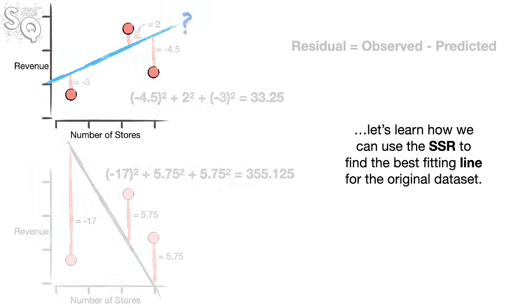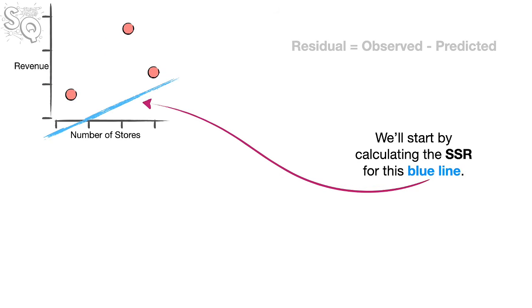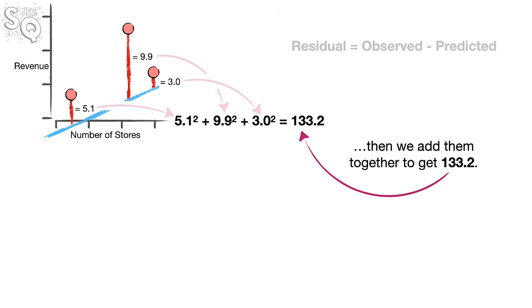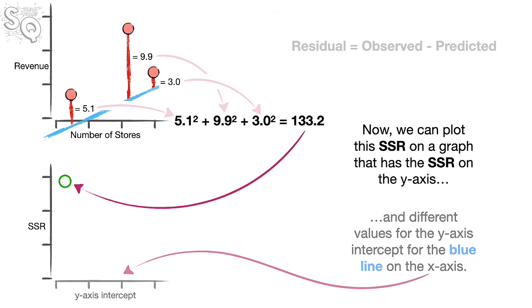Now that we have a way to compare the predictions from two different lines, let's learn how we can use the sum of the squared residuals to find the best fitting line for the original dataset. We'll start by calculating the sum of the squared residuals for this blue line. First, we calculate the residuals, then we square them, then we add them together to get 133.2. Now, we can plot this sum of squared residuals on a graph that has the sum of squared residuals on the y-axis and different values for the y-axis intercept for the blue line on the x-axis.